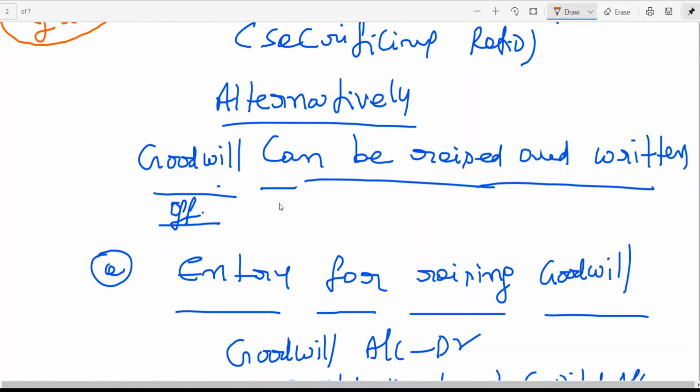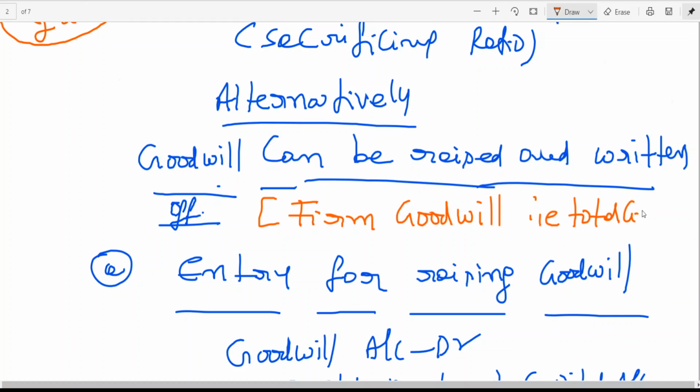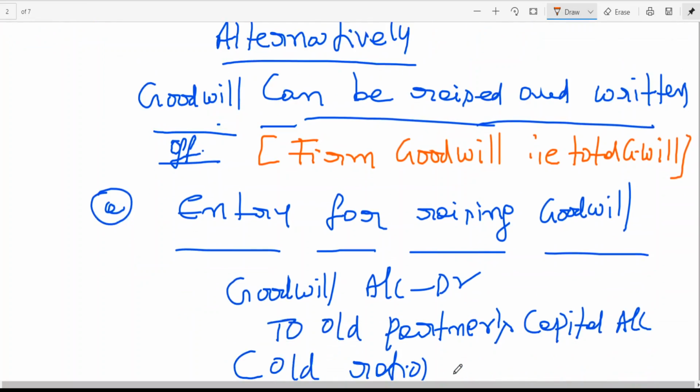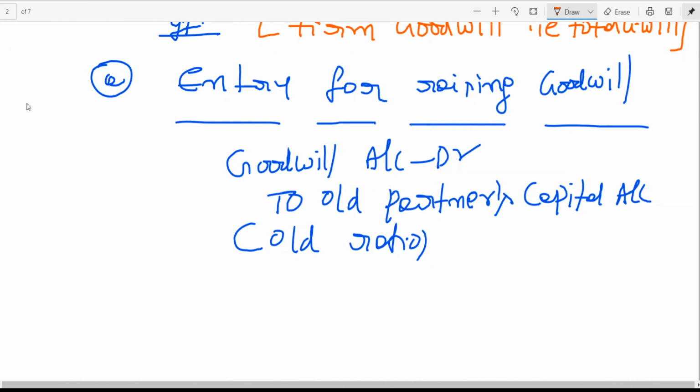Goodwill can be raised means firm goodwill. That is total goodwill. This is important. Entry for raising goodwill means firm goodwill. Goodwill account at R means here tell me firm goodwill. Which ratio? Old ratio. Okay, clear to all of you?